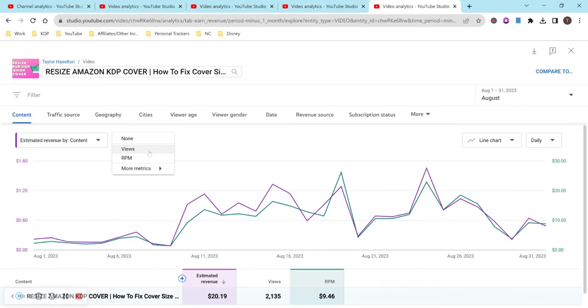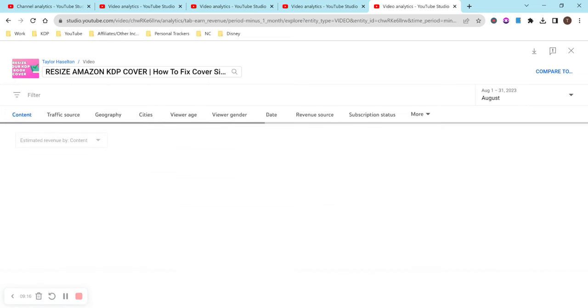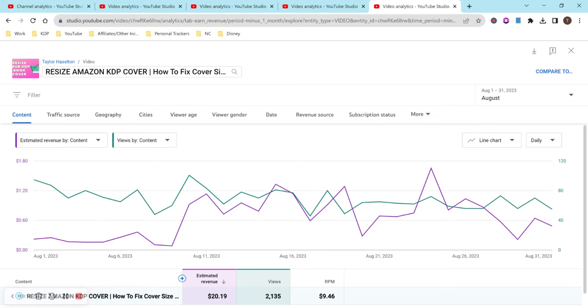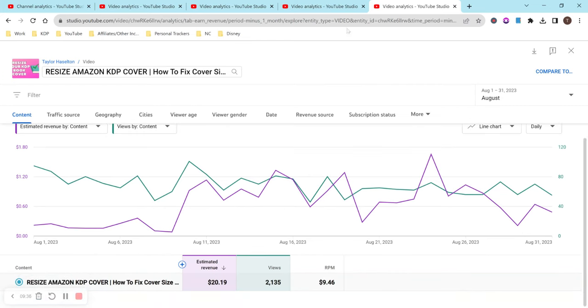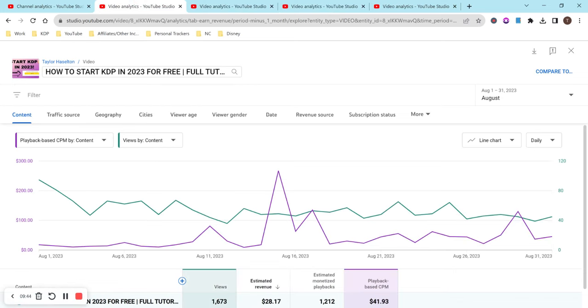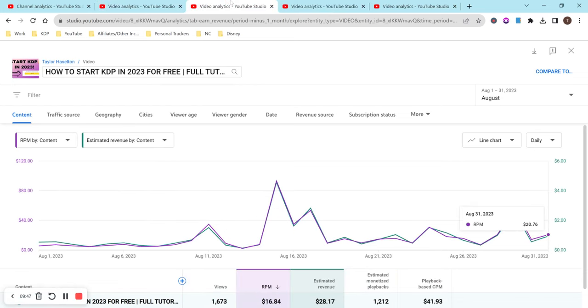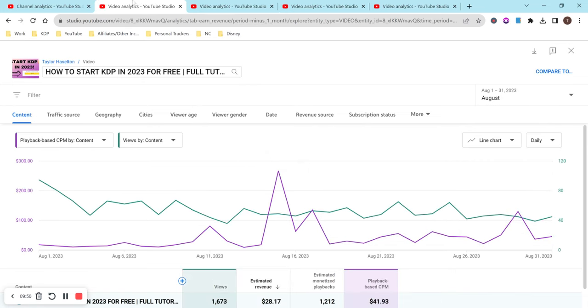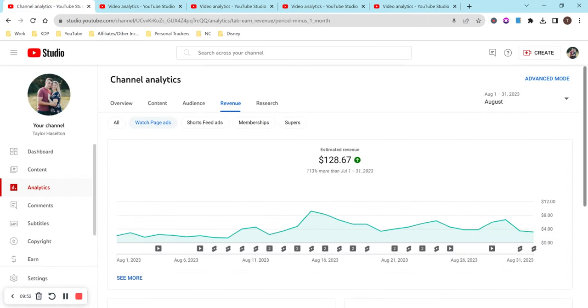And my RPM has been pretty low. It's been around $4, $5, like really not that high. For it to be that much is just a lot. And my views, they're not super high. The highest would be here, 101. Potentially over here might be higher. No, 95. So I really have no idea what caused this. But this drastically changed my channel, or changed my income, at least for this month. I mean, my RPM and CPM just went really high for a few days, and I have no idea why.